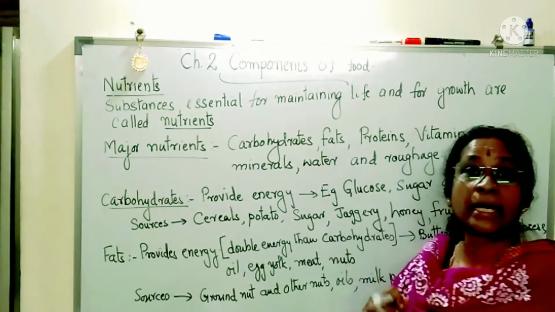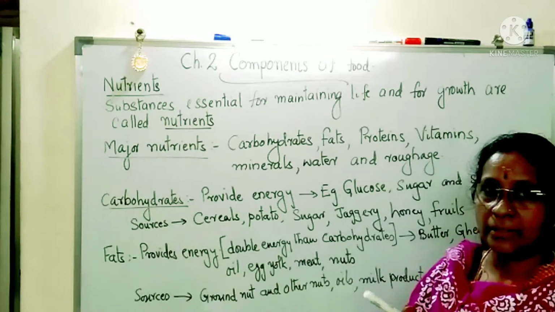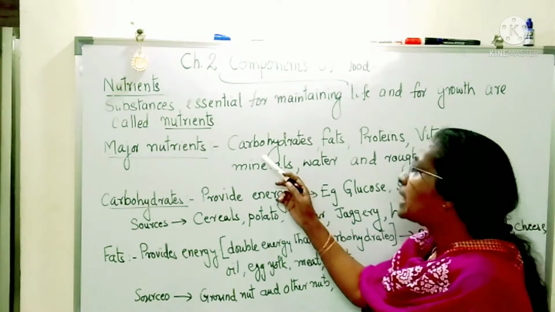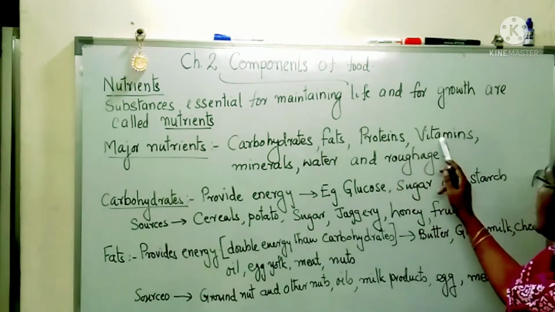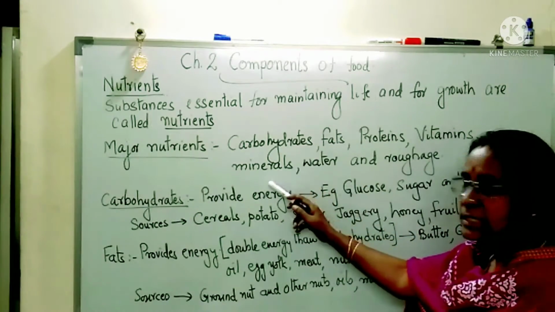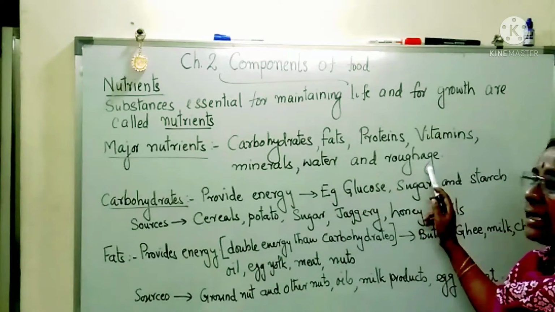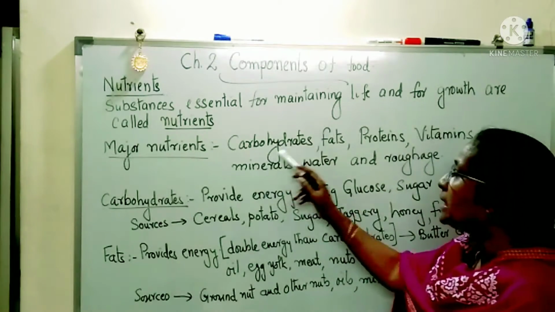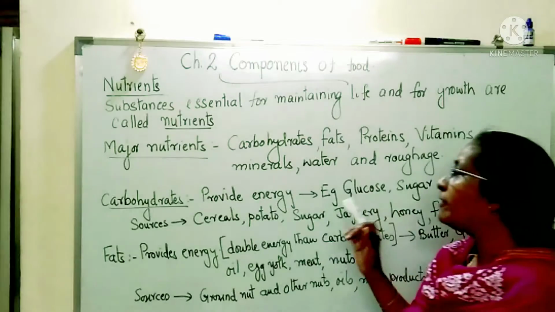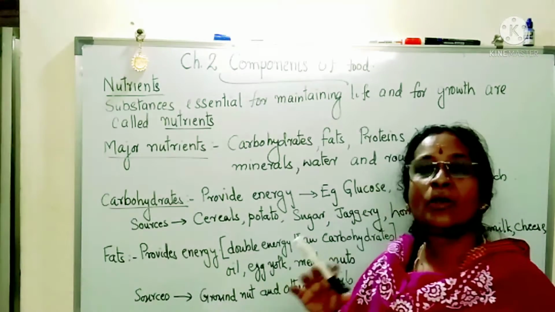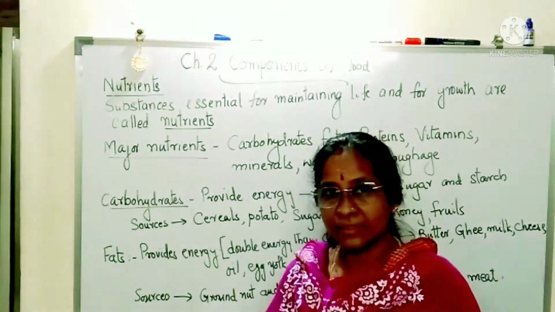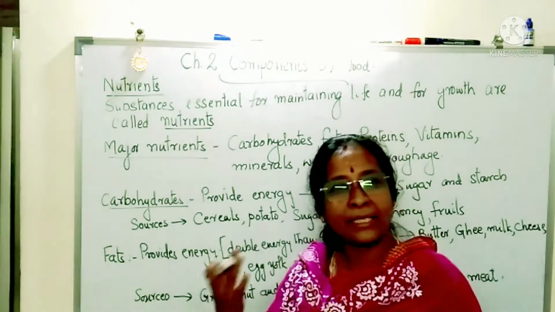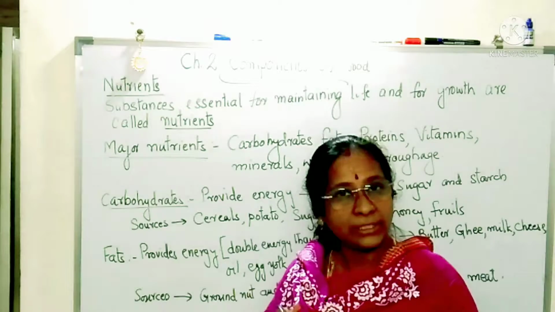Now I told you there are 7 major nutrients. Okay, which are the nutrients? Carbohydrates, fats, proteins, vitamins, minerals, water and roughage. These are the major nutrients present in our food. When you take food, you are taking all these substances inside.